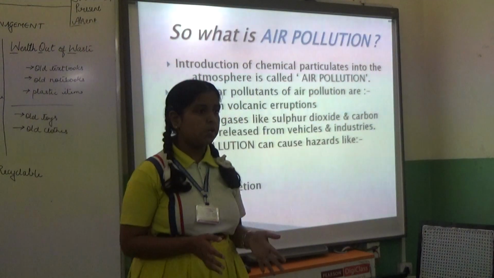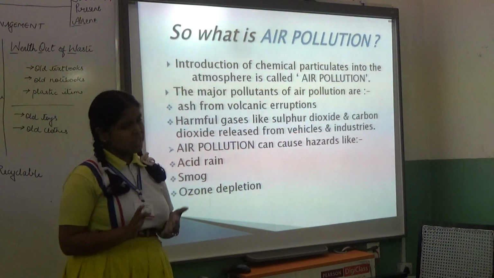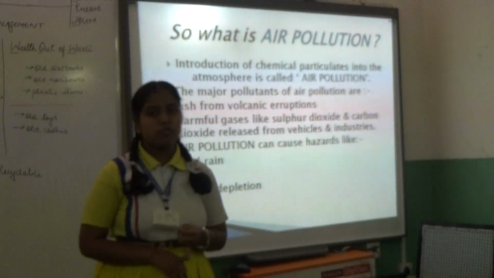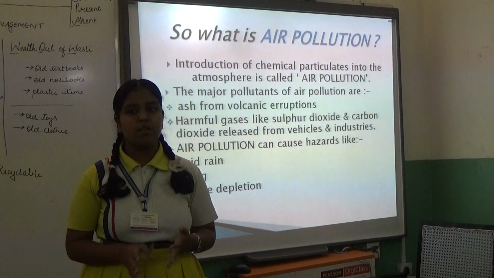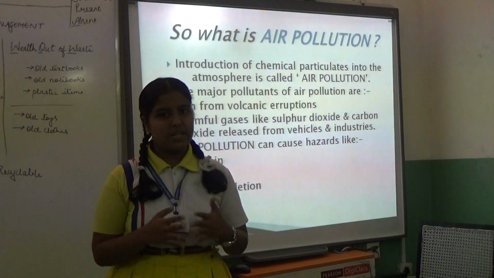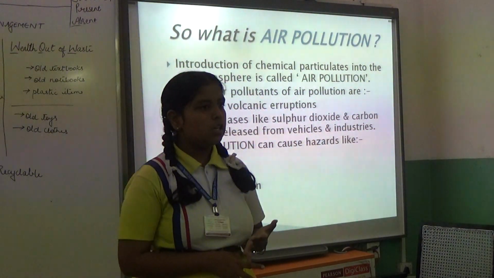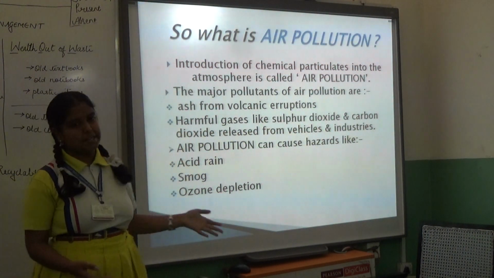Introduction of chemical particulates into the atmosphere causes air pollution. The major pollutants of air are ash from the volcanic eruptions, sulfur dioxide and carbon dioxide released from vehicles and industries. Air pollution causes many hazards like global warming, acid rain, smog, ozone depletion and etc.